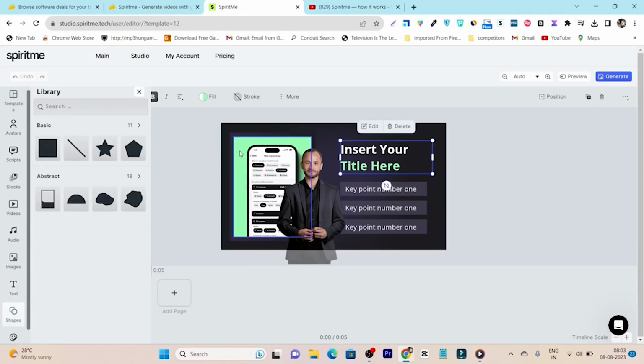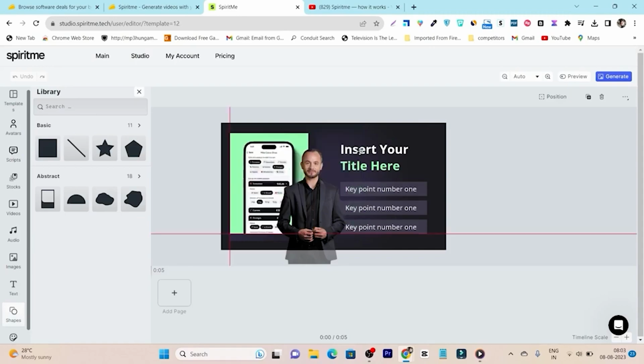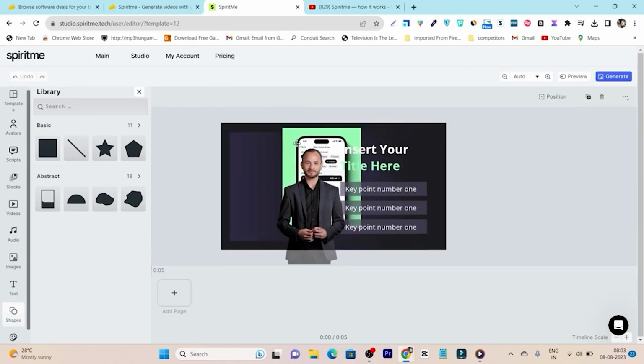This is the images where you can upload your own images. This is for the text where you can add the text like this. Okay, then we have the shapes and the stickers available. Okay, so editing or changing these kinds of things is really easy. Suppose this is the image or the background video I have added, so I can normally drag and drop and move it according to my need here.